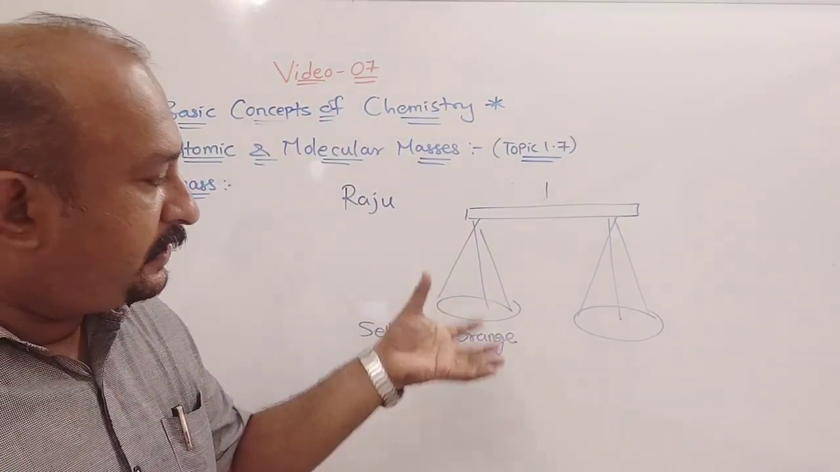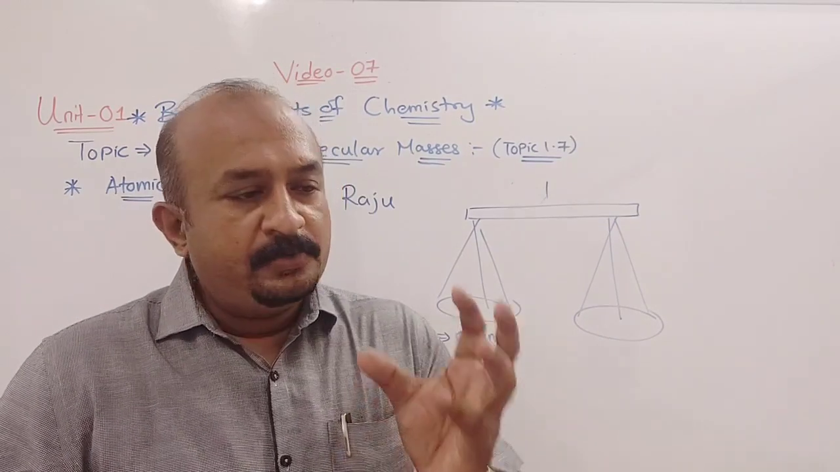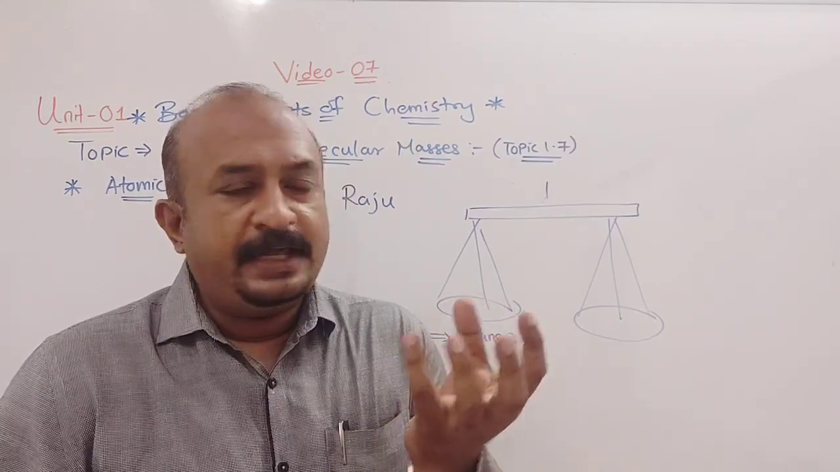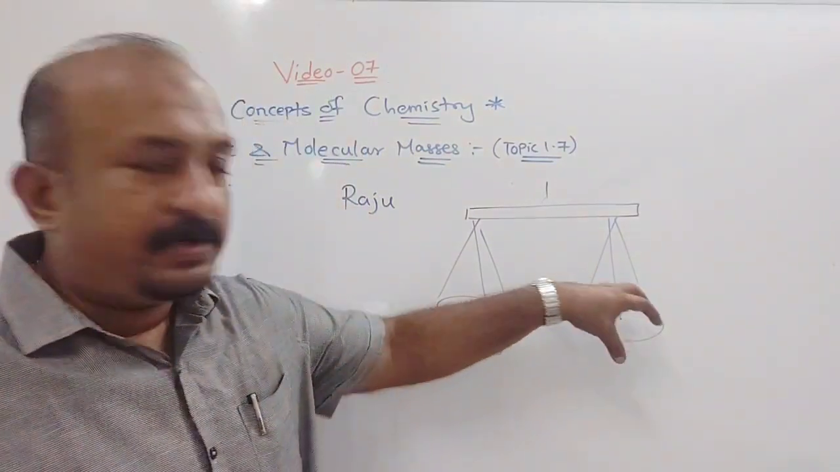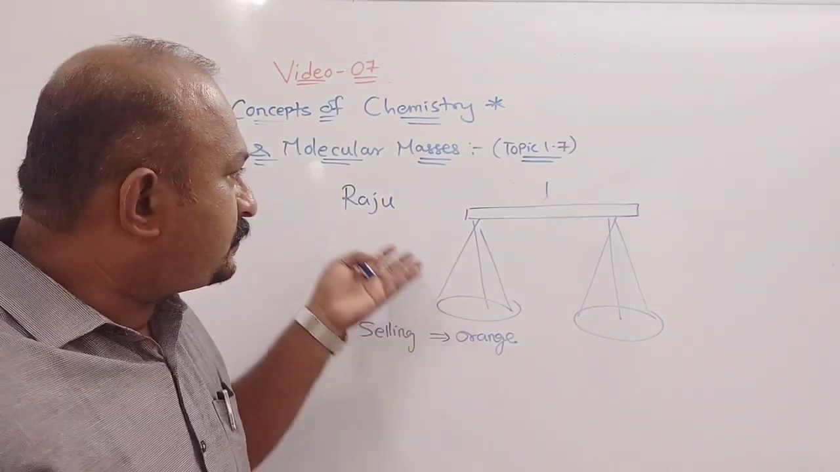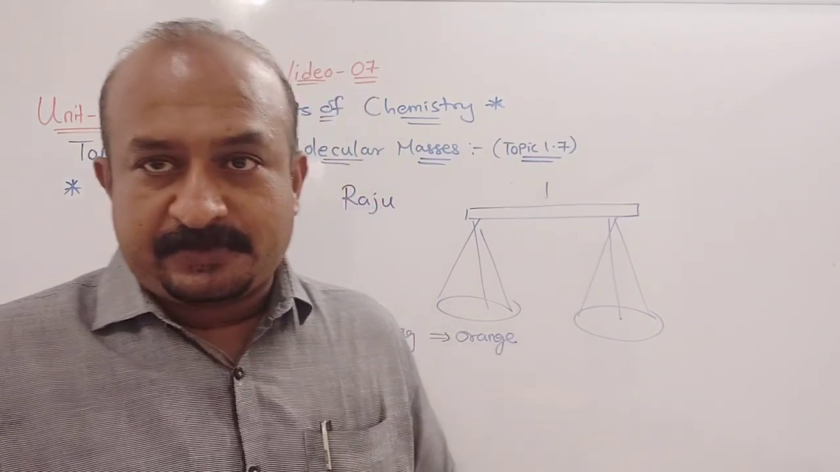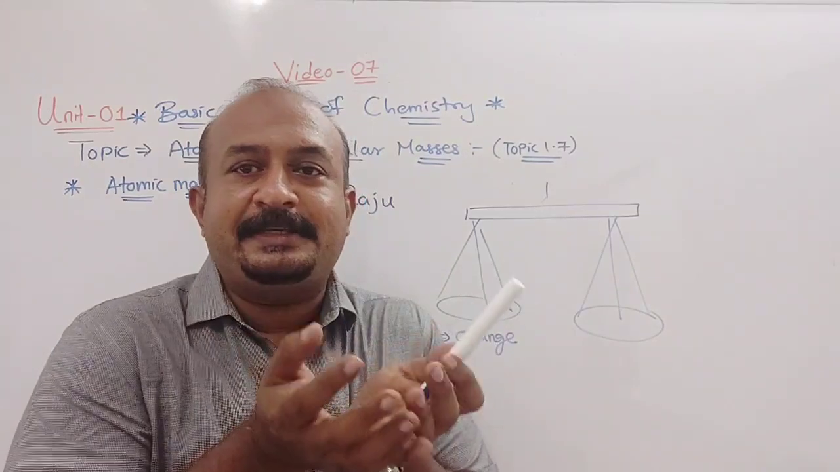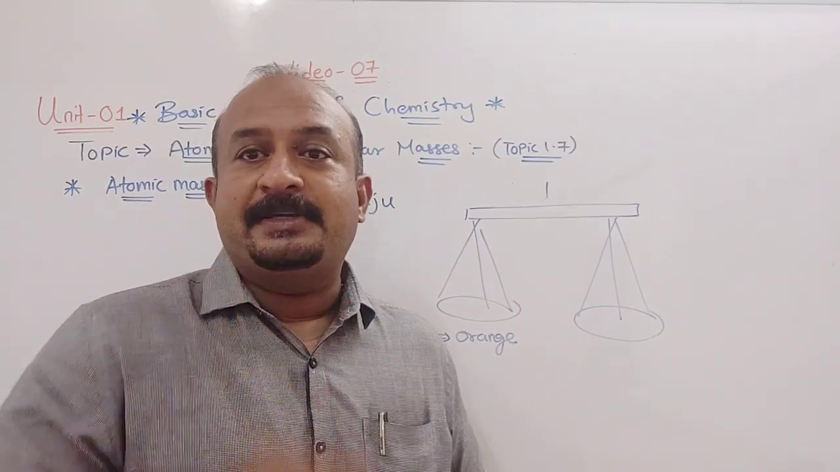Now he wanted to sell oranges, but he was not having standard weights. When we talk about standard weights, you must have seen 500 gram, 250 gram, 1 kilogram, 2 kilogram, 5 kilogram. We put those weights in one pan and compare with the other. But Raju was not having these standard weights. If you went to buy oranges from him, you would not rely on him just taking a few oranges in his hand and saying this is 1 kg. You will say measure it and give.